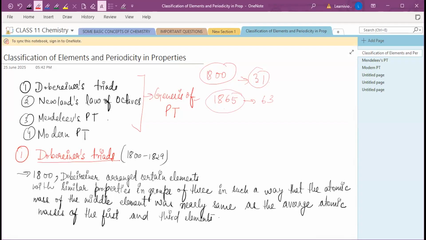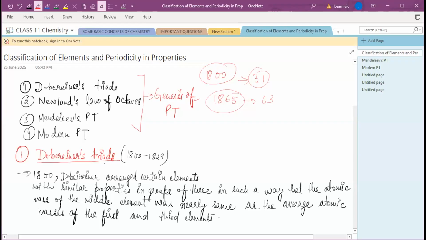When Dobereiner came, in 1800, he gave the triads. He was the first one who arranged certain elements based on similar properties.